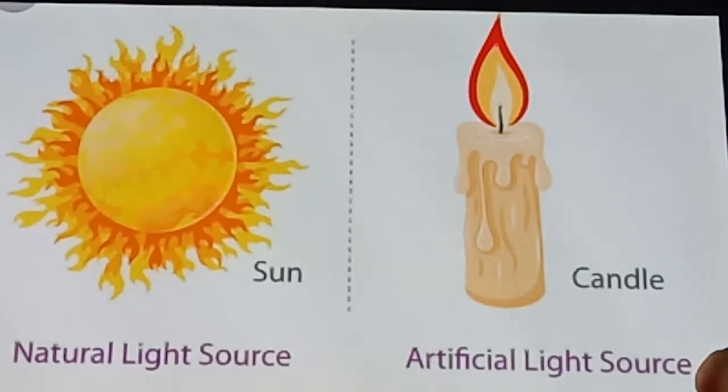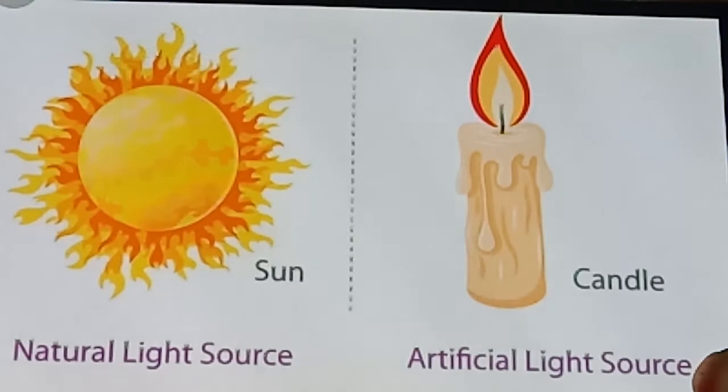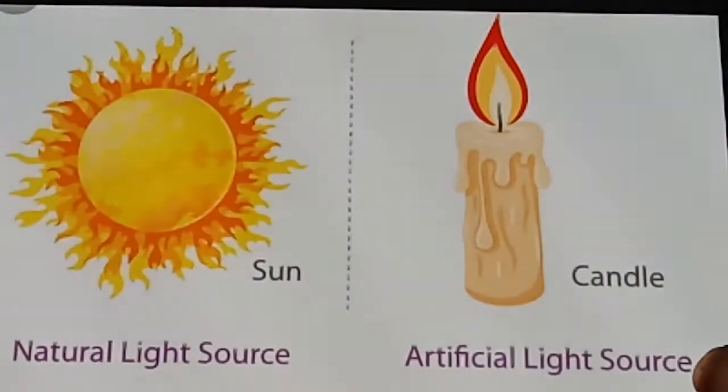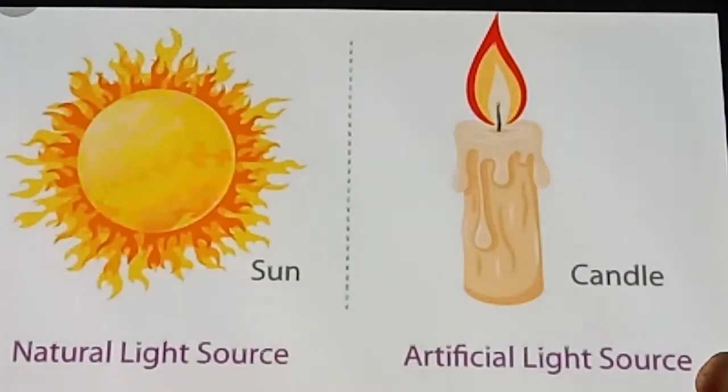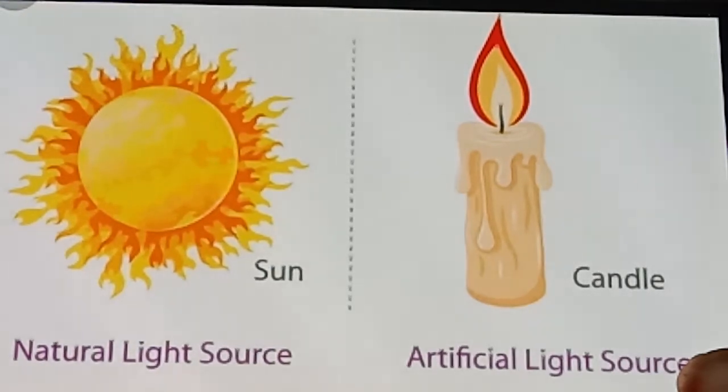Okay, first, what is a natural light source? We are able to get natural light from the sun. A source which emits natural light is known as a natural light source. The sun is the primary and major source of natural light. Stars also produce light in the same way as the sun does, but they are much farther away, so the light from them is too weak compared to the sun.